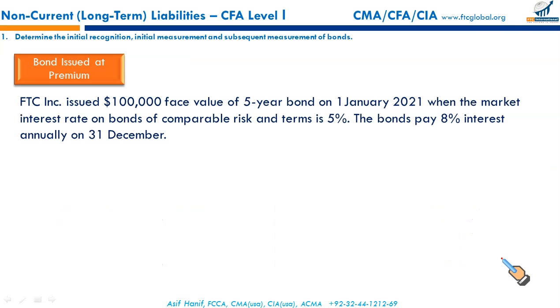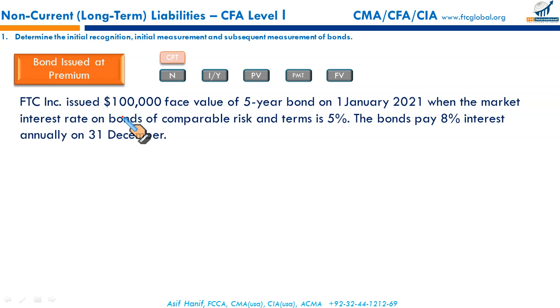Next, bond issued at premium. FTC Incorporated issued a 100,000 face value bond, 5 year term, on 1 January 2021, when the market interest rate on a bond of comparable risk and term was 5%. The bond pays 8% interest annually on 31st December. Now this time, the market rate of interest is 5%, but you're offering a coupon of 8%. Your coupon rate is higher than the rate in the market, so the $100,000 bond will sell at a higher price. What will be the value you will receive?